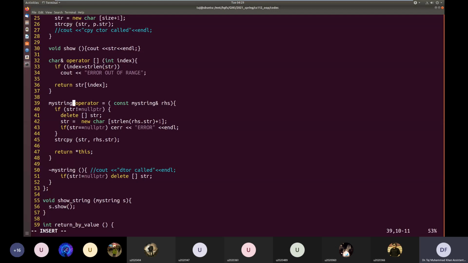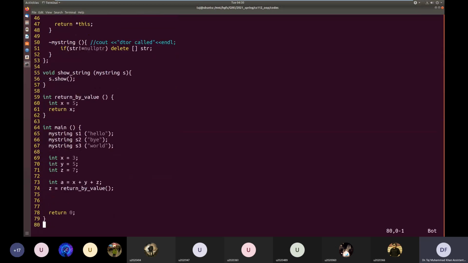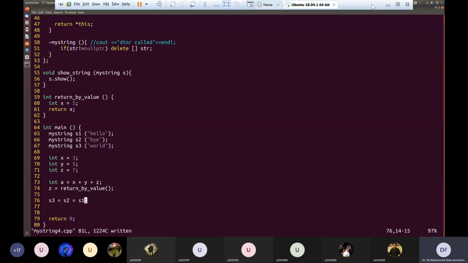Mohammad Fari, you had asked why this returns by reference, I think it was something like S3 is equal to S2 is equal to S1. No, it was not this question. Mohammad, do you remember you had asked a question? I think it was in the context of this plus operator.